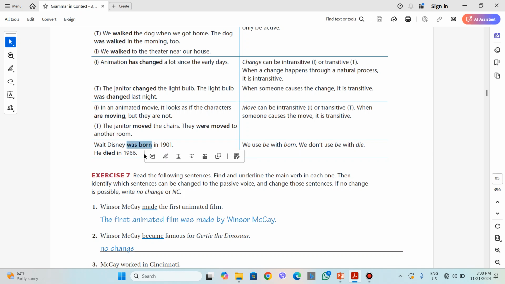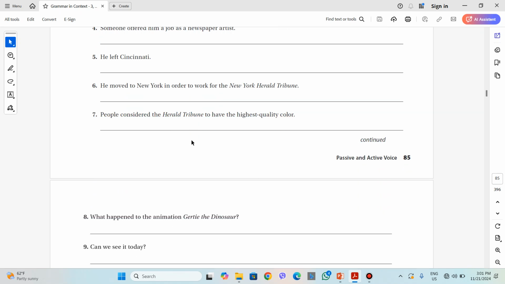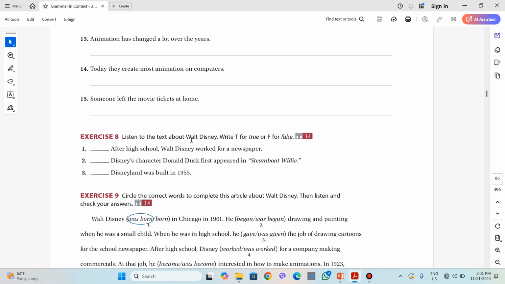When we use the verb born, we usually use it with verb to be. I was born, you were born, they were born, and so on. But we do not need to use verb to be with die. This is the last concept that was presented in this chart. Please do the exercises because they help you better understand the topic.